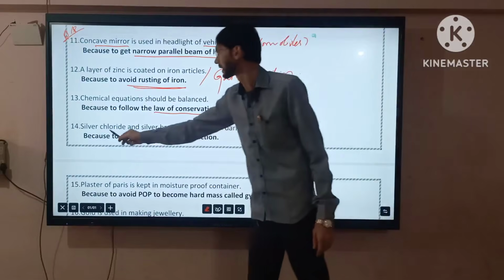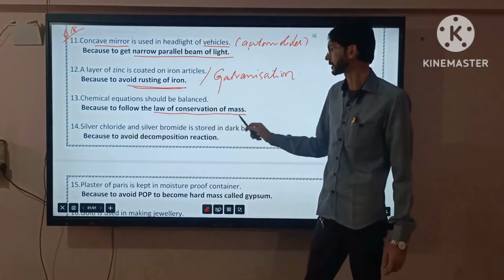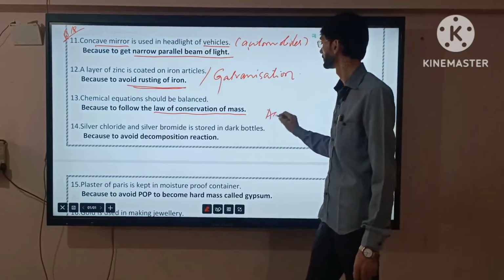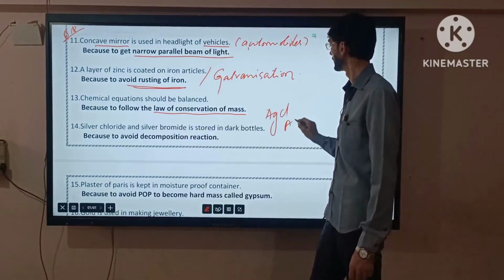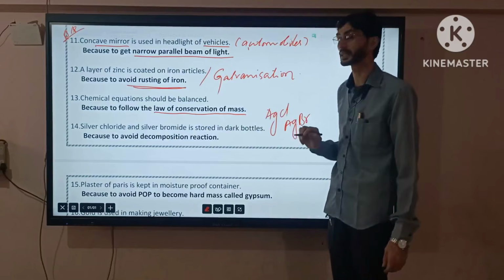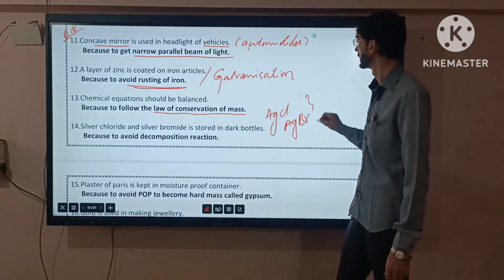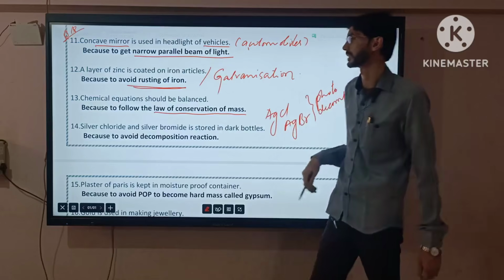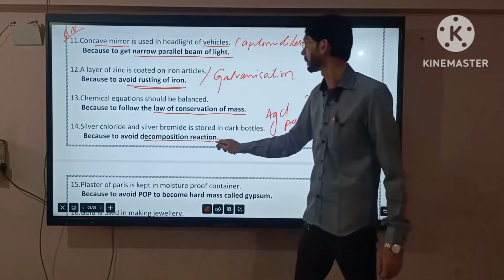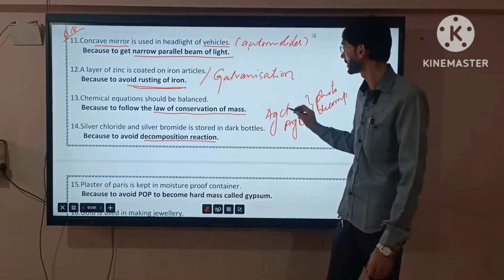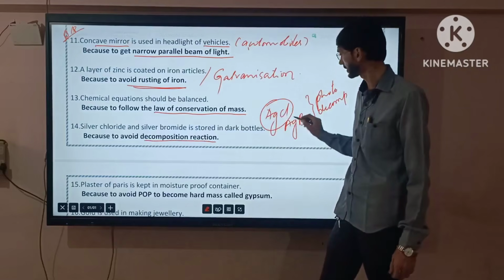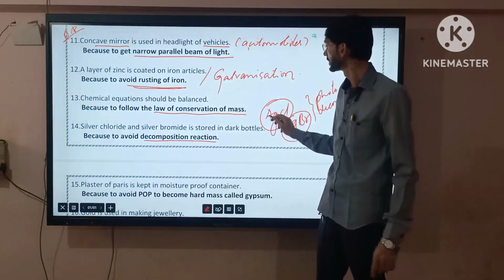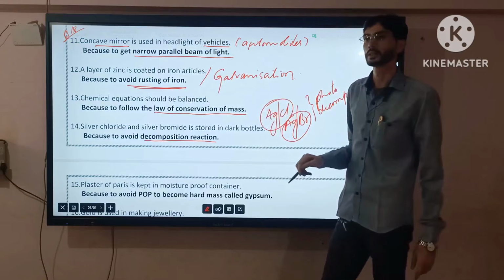Now the next one. Silver chloride and silver bromide are stored in dark bottles. Silver chloride, AgCl, and silver bromide, AgBr. We have seen this in the photodecomposition reaction. When silver chloride and silver bromide are exposed to sunlight, they split into silver and chlorine, silver and bromine.